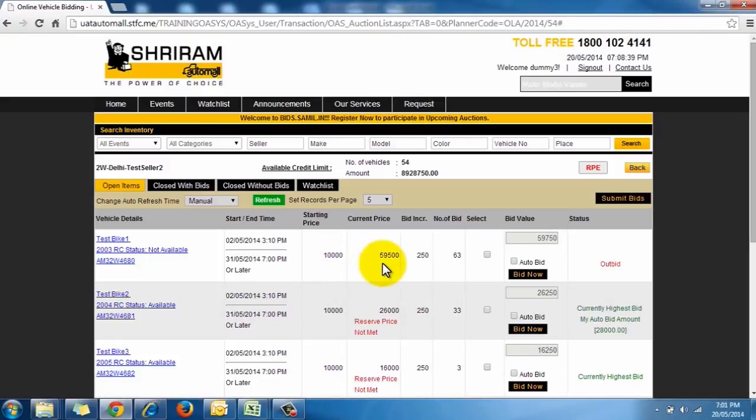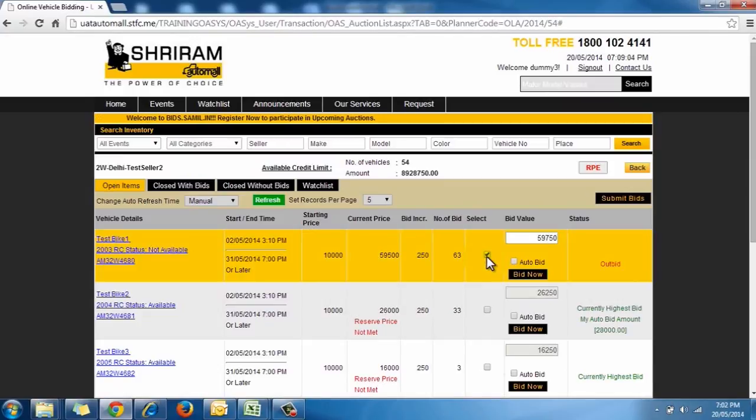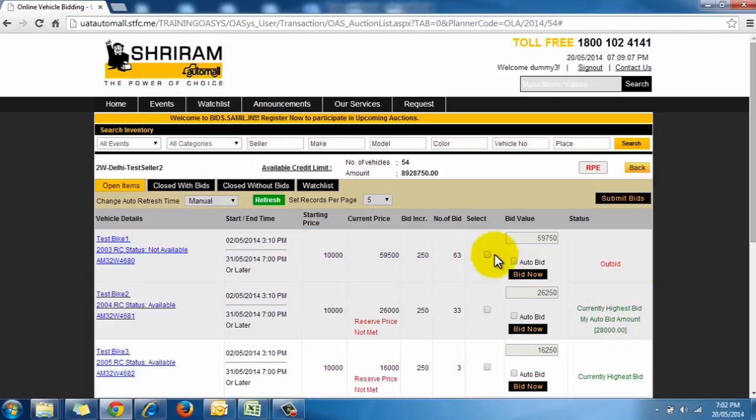The current price is the current bid amount on the vehicle. Bid increment is the minimum amount of raising the bid. You cannot raise your bid amount by a number less than that. Number of bids is the total count of bids on that particular vehicle. Now, the select column plays a very important role, as you can bid on a particular vehicle only after selecting the box in it. Under the bid value column, you are supposed to place the amount that you want to keep as your bid on the vehicle.